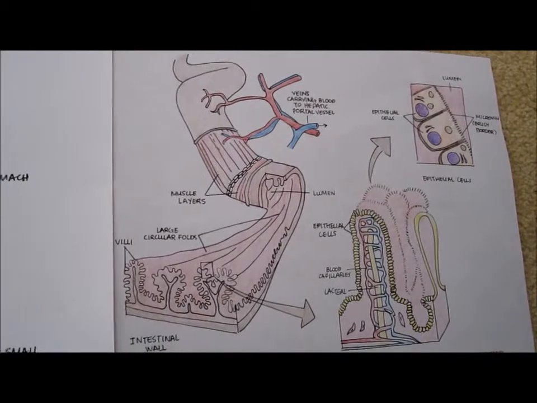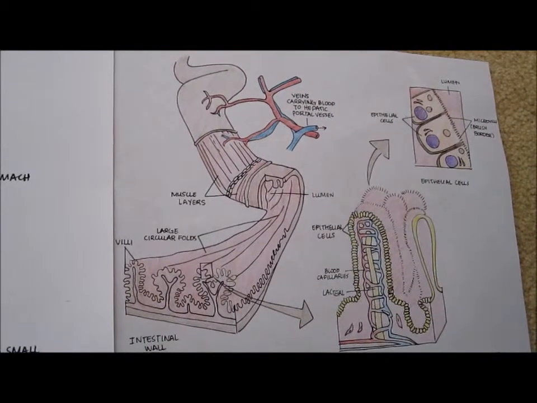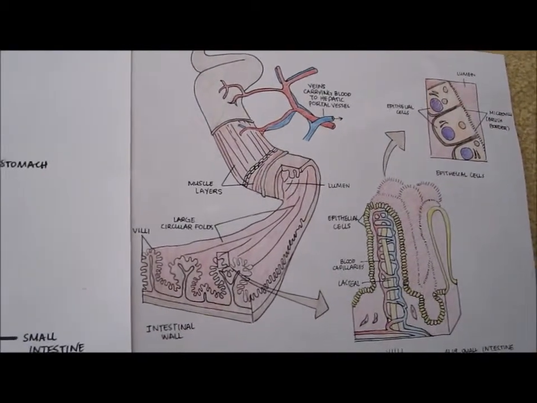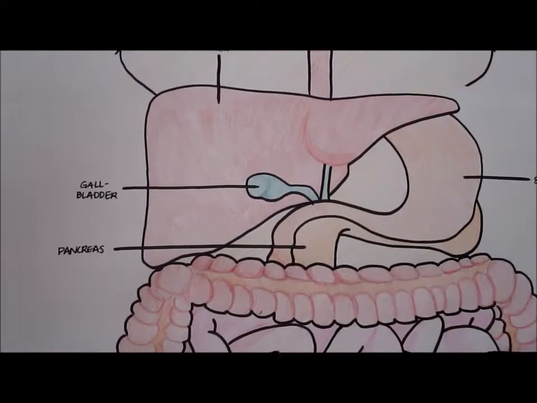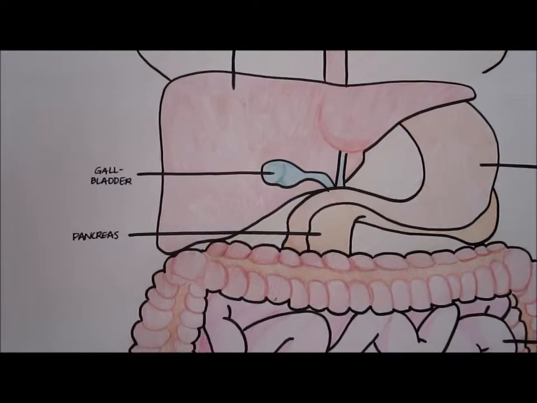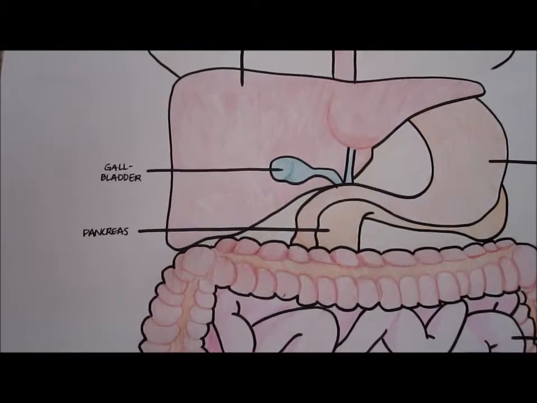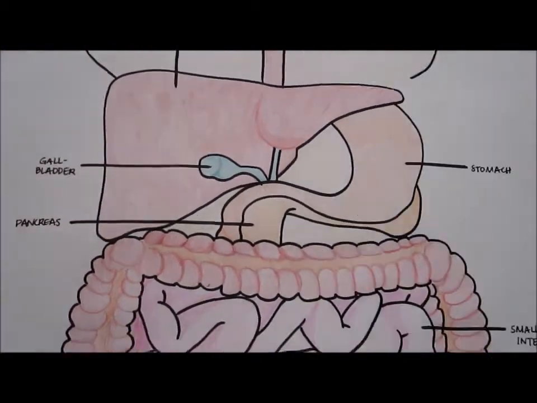Acid chyme from the stomach mixes with digestive juices from the pancreas, liver, and gallbladder and gland cells of the intestinal wall. The liver produces bile that is stored in the gallbladder until needed. Bile contains bile salts, which act as a detergent that aids in digestion and absorption of fat.